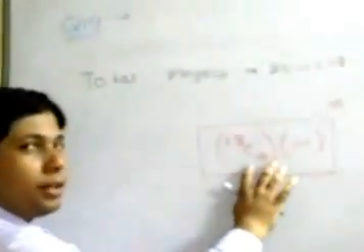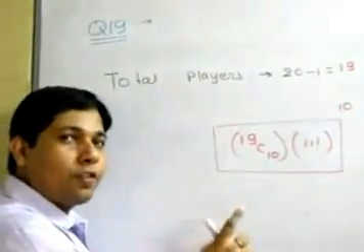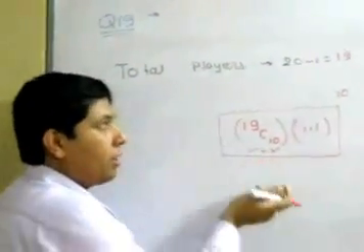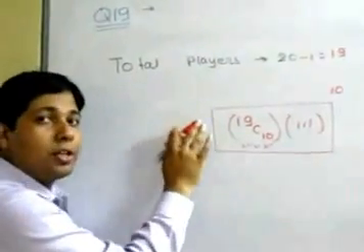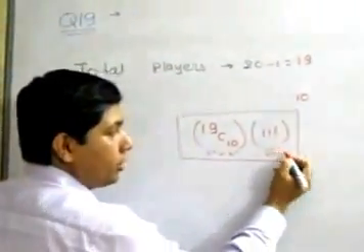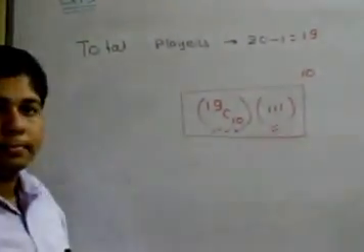If still you are in doubt, you can go and see question number 9 and question number 19, you will find the difference. In question number 9, we have done only this stage, means selection. But in question number 19, we have to arrange them according to the batting order. So arrange them in 11 factorial ways. So total number of ways is 19 C10 into 11 factorial.